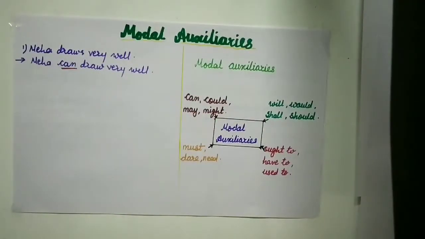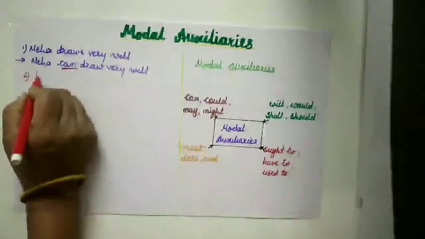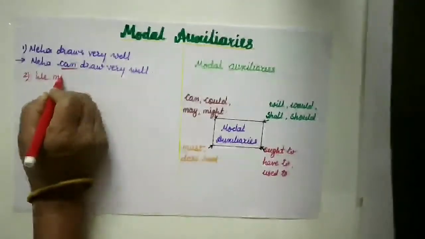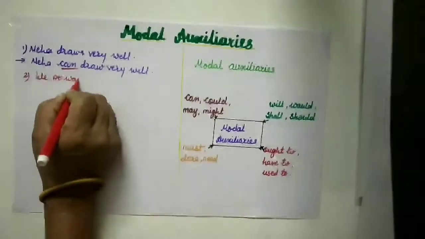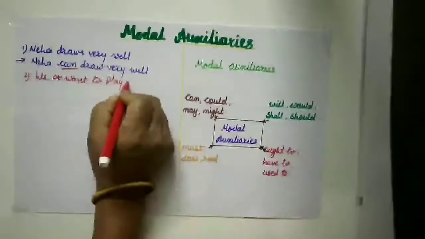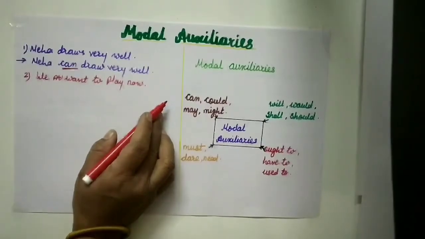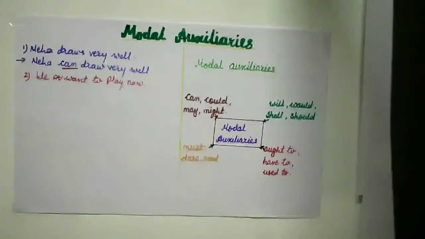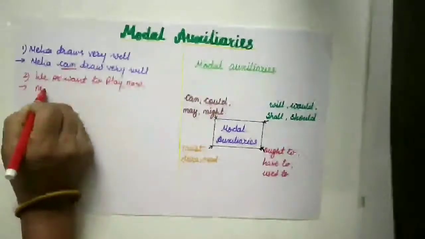This is the extra meaning of this sentence. Okay, now the next sentence we'll see. Suppose this is the sentence: We want to play now. Now we are going to add this modal auxiliary.